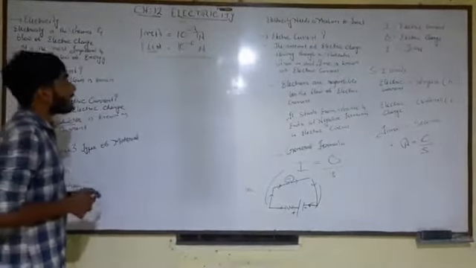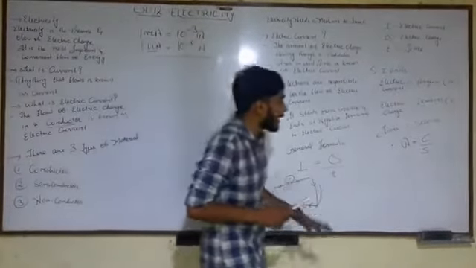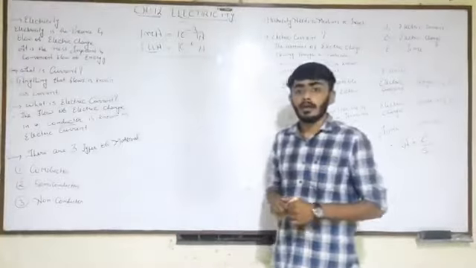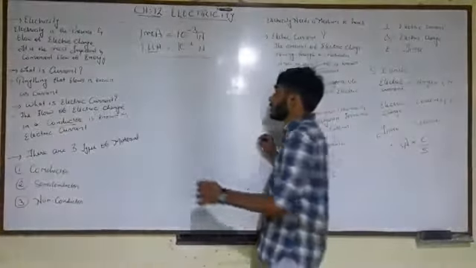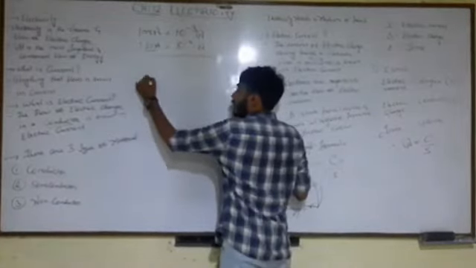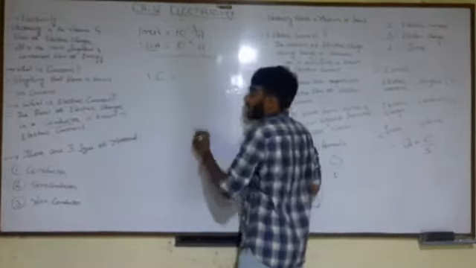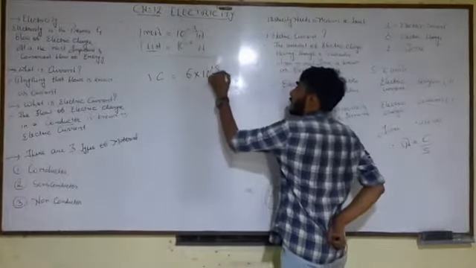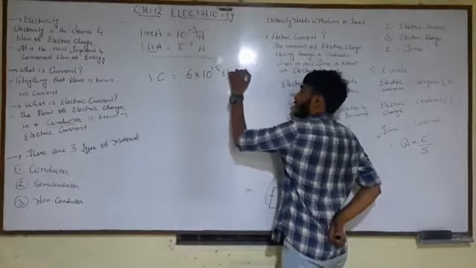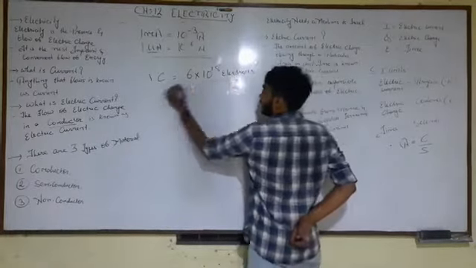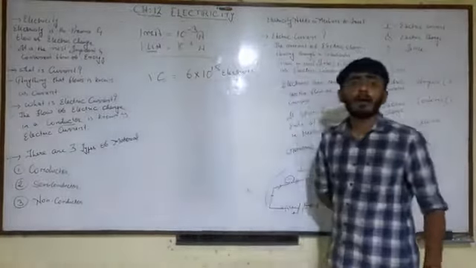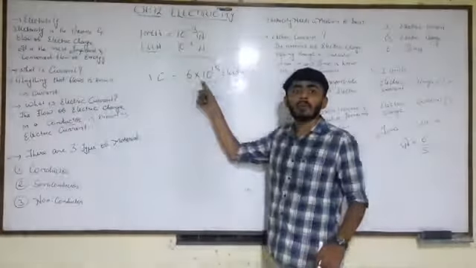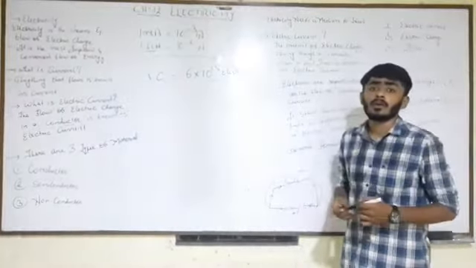The next thing is what amount of electric charge this Coulomb is carrying. In 1 Coulomb of electric charge, normally 6 into 10 raised to 18 electrons are present. So you can see how tiny this thing is, yet it contains so much. Fine. So 1 Coulomb of electric charge contains 6 into 10 raised to 18 electrons.